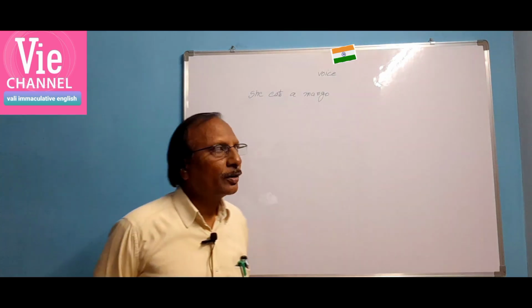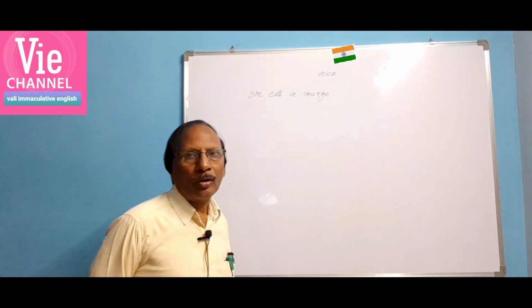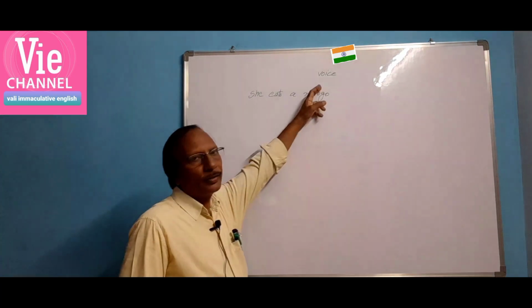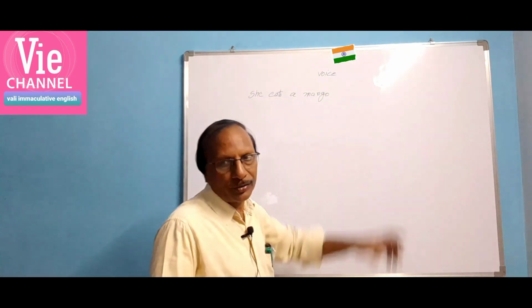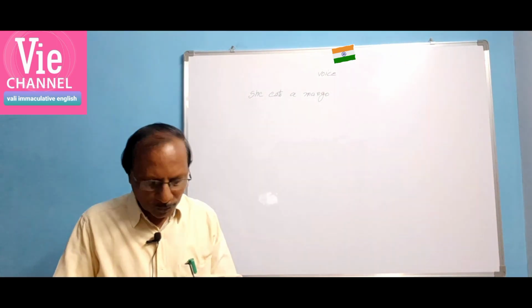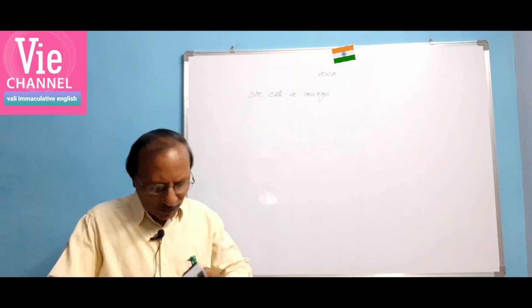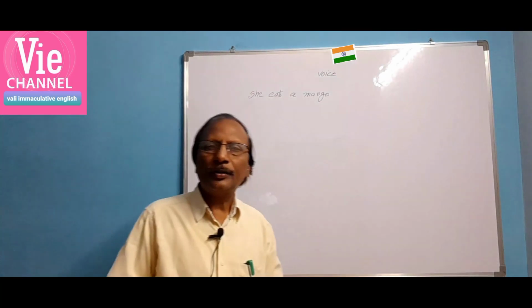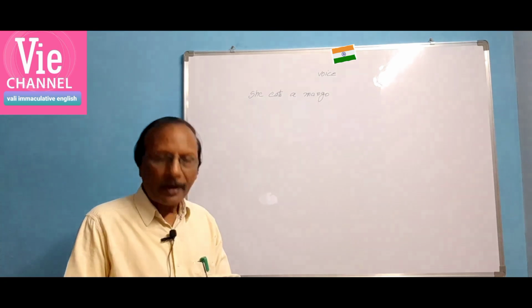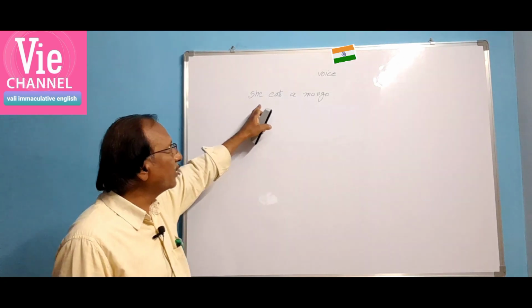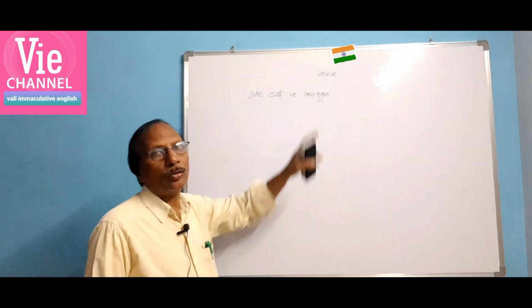Today, let us start the grammar point. The topic is voice. You have written here, voice. What does voice mean? Voice means sound. This voice has two kinds. What are those two kinds? Active voice and passive voice. One sentence is already written here. You see, she eats a mango.